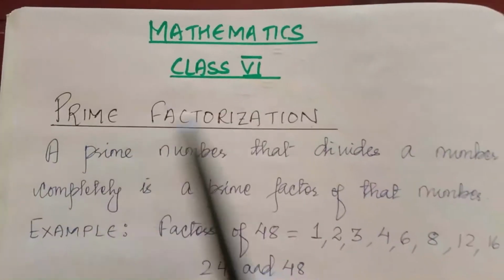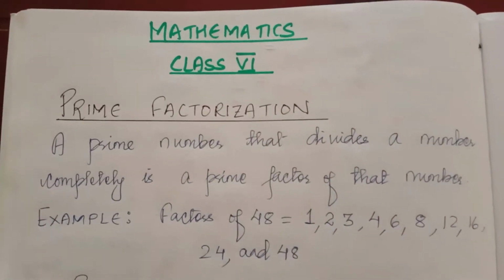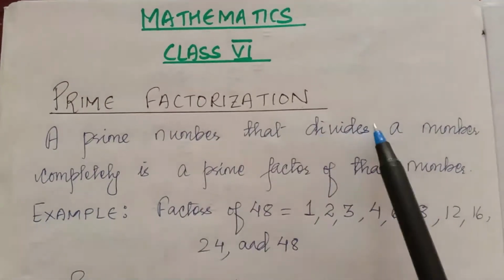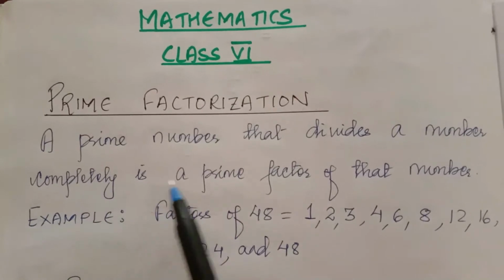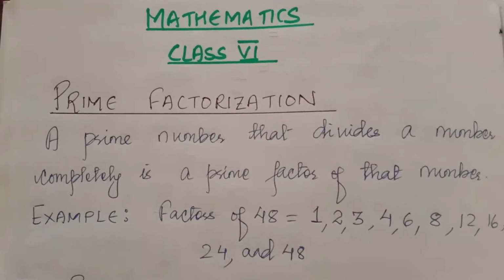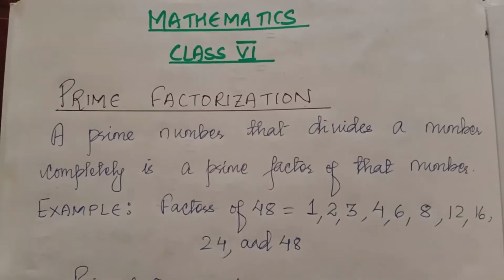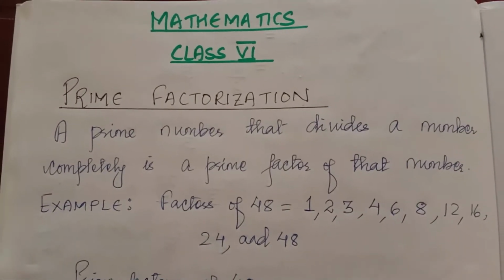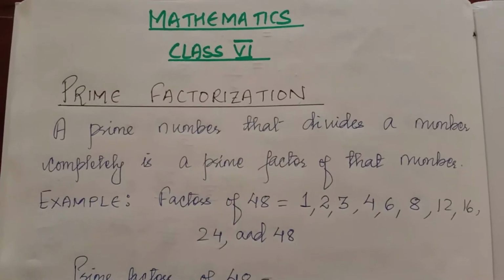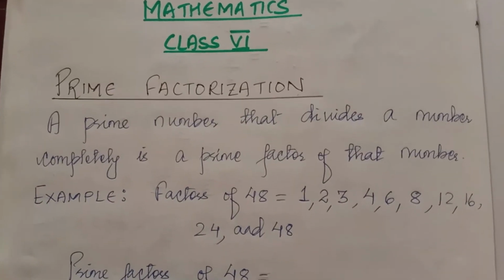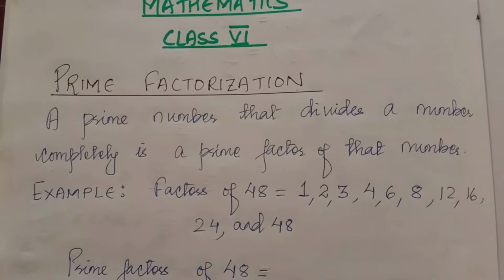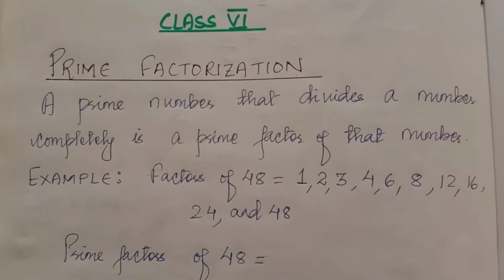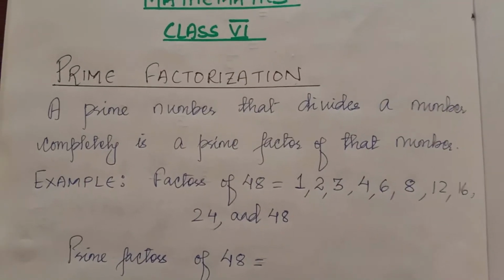So here is prime factorization. Here you will learn what a prime factor is. A prime number that divides a number completely is a prime factor of that number. A number will have factors, and we cannot say all the factors are prime numbers. So you have to find those prime numbers which are factors of the given number. For that we will take an example. By learning the example only you will be able to understand prime factors.